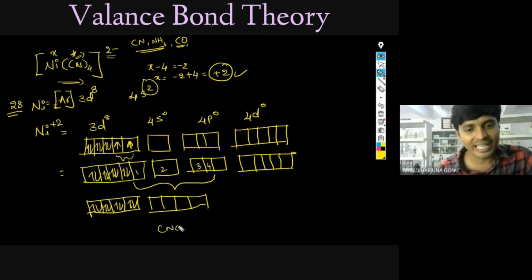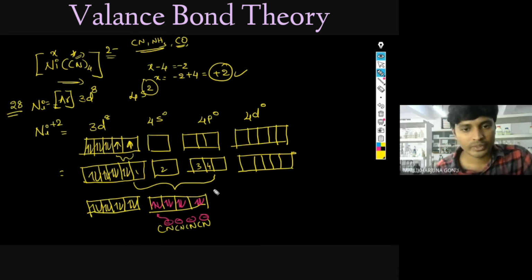Where will cyanide give the electrons here? Cyanide will give the lone pair of electrons. These electrons are coming from where? From the cyanide, because that is CN minus, right? Anion charge means two electrons are present. So that is only this one.